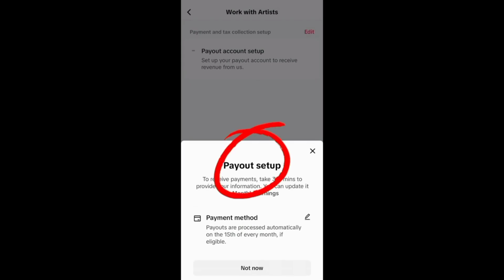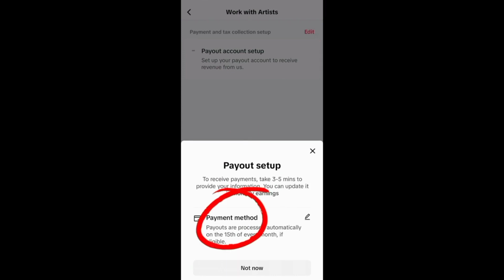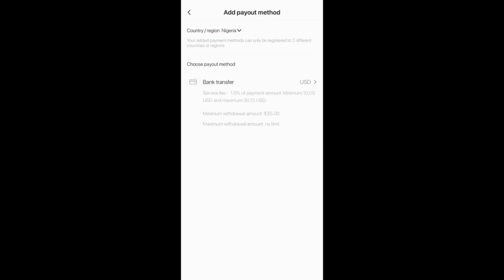Now we go to payment payout setup, and after that you go to your payment method. Once you do that, you can also decide to ignore, but for this purpose let us just do it once and for all. Now you can see Nigerians are allowed. Select country, region, Nigeria. Then bank transfer, they charge a 1.5% fee. So you have to add your bank details and you're good to go.